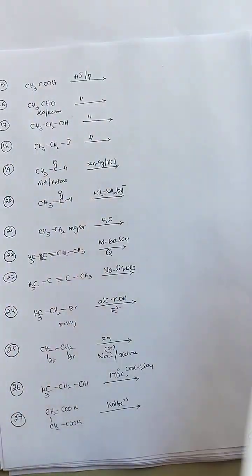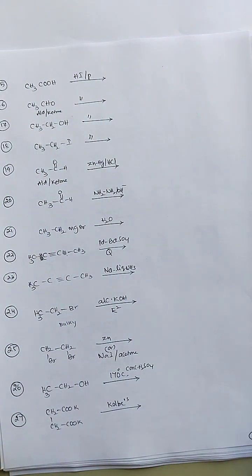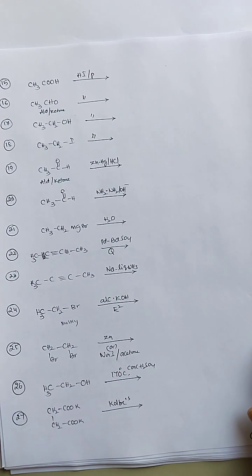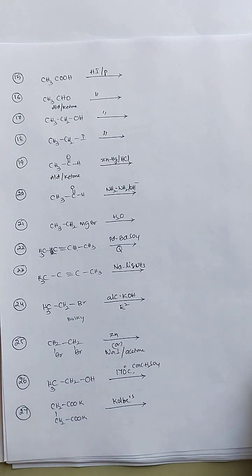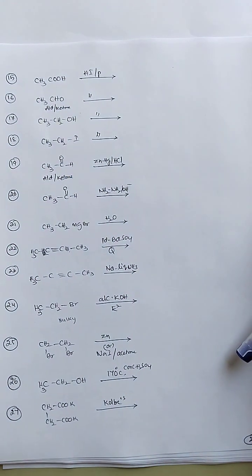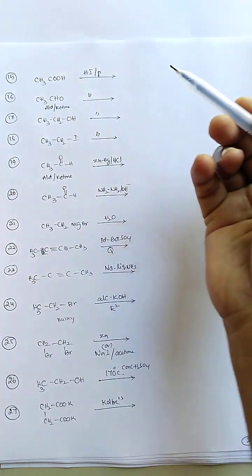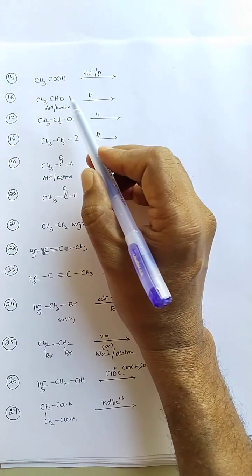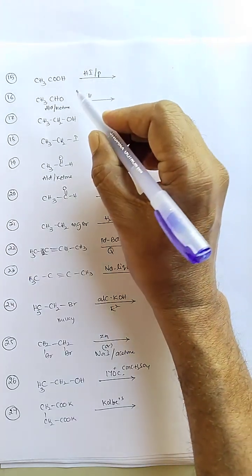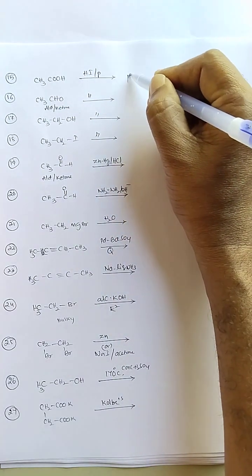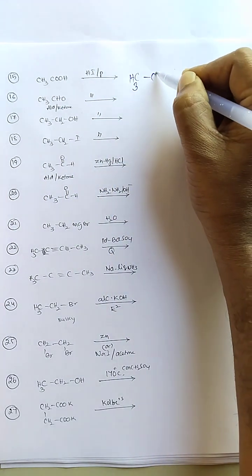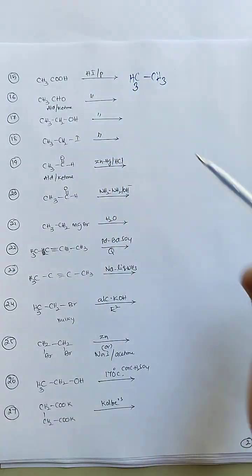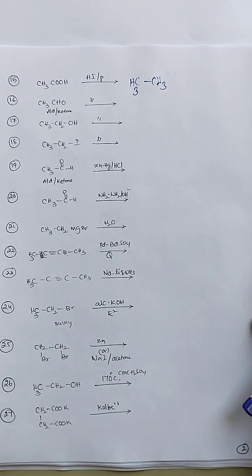So these reactions cover the alkanes chapter. We will go to the next slide. Next page. The next reaction is a carboxylic acid reacting with hydrogen iodide and phosphorus. Here hydrogen iodide is a good reducing agent in the presence of phosphorus. The reduction of the carboxylic acid group gives a 2-carbon compound. Total oxygen is eliminated from here to give the ethane molecule.